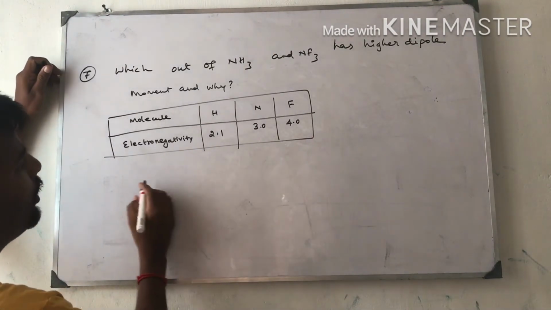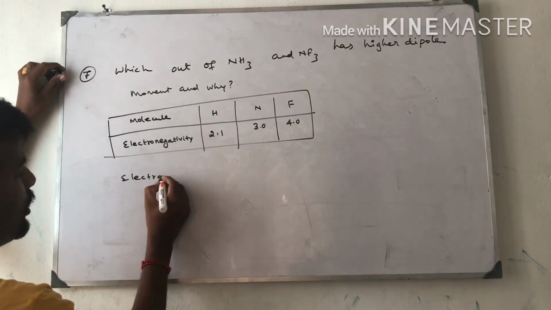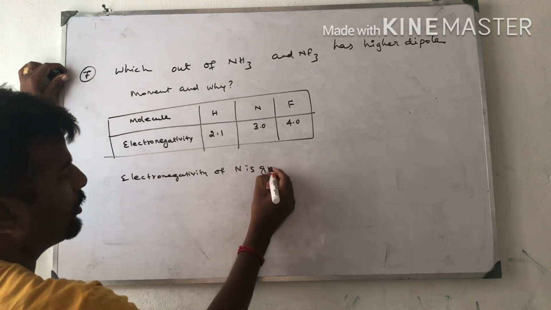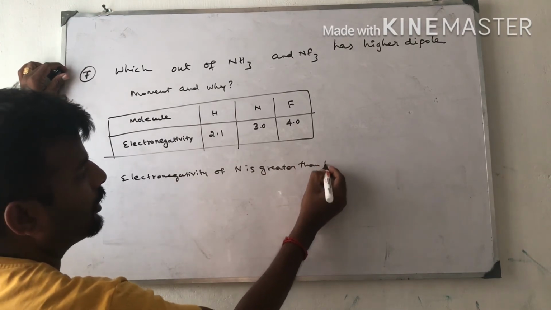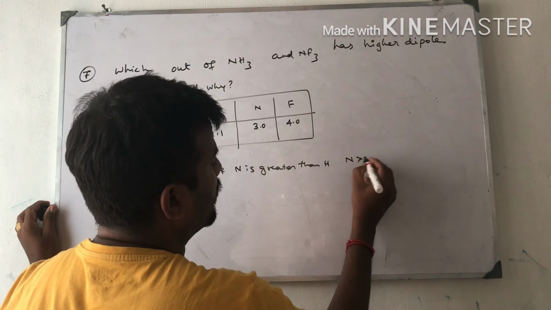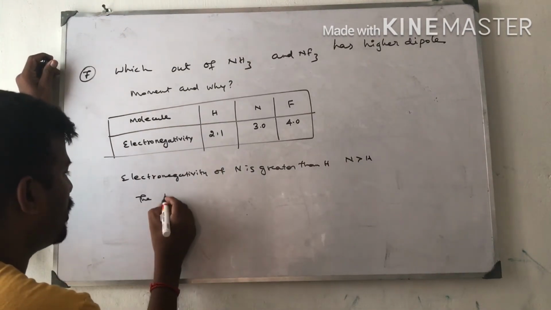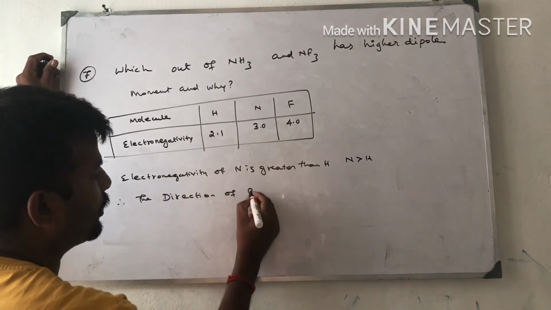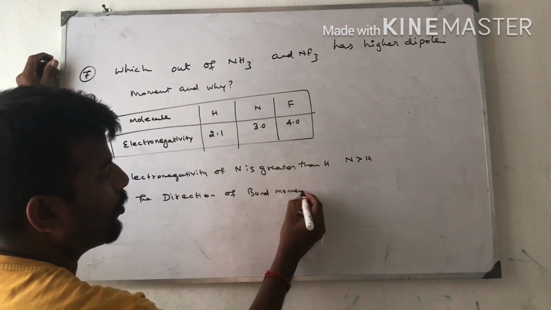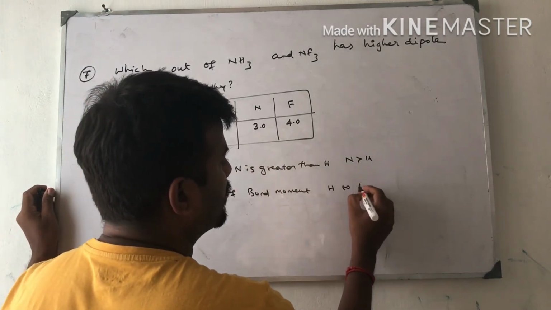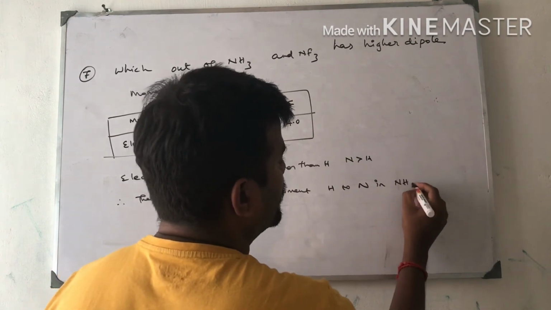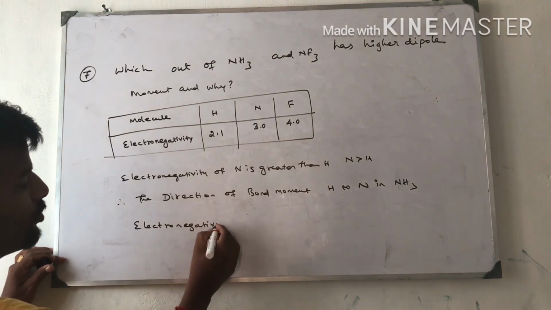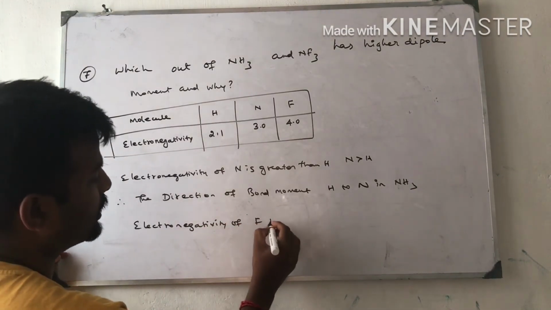On seeing the table, the electronegativity of nitrogen is greater than hydrogen. So nitrogen is greater than hydrogen. Therefore the direction of bond movement starts from hydrogen to nitrogen in ammonia, right? Second, the electronegativity of fluorine is greater than